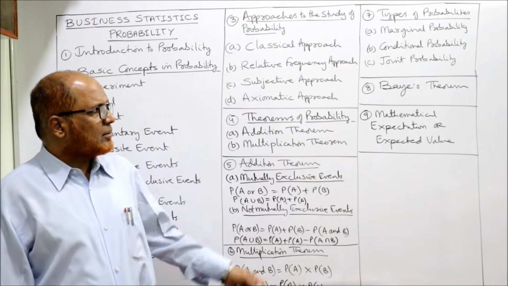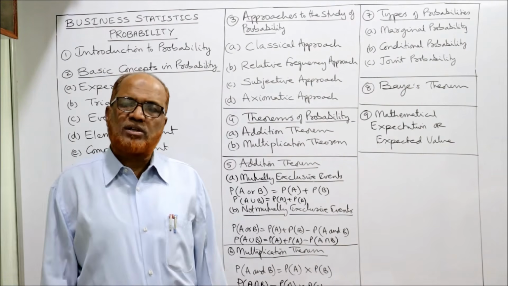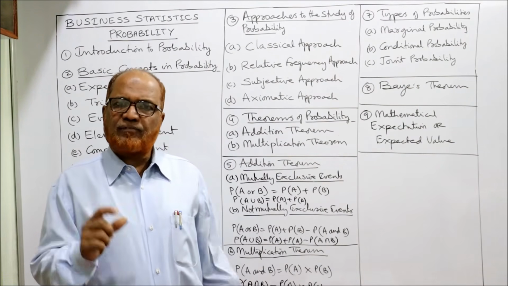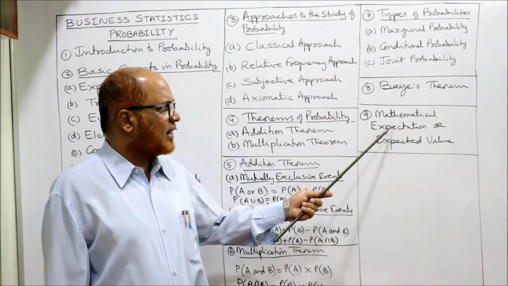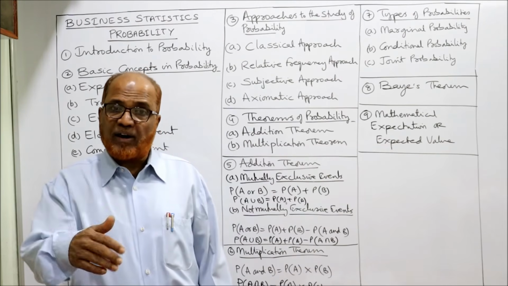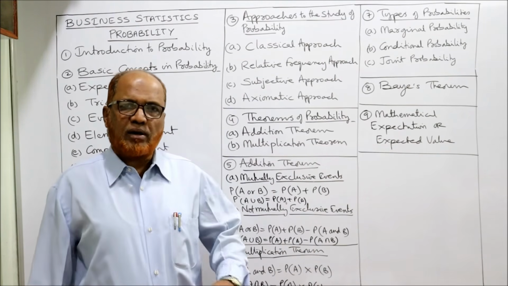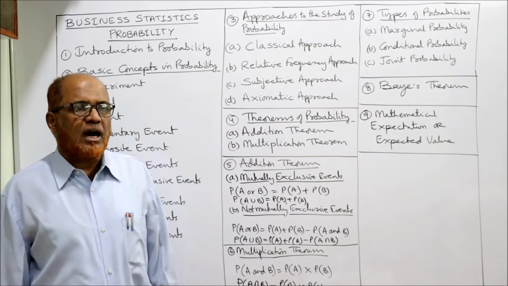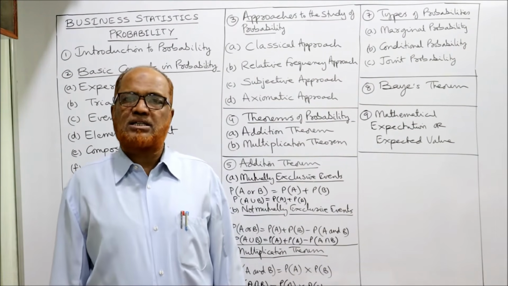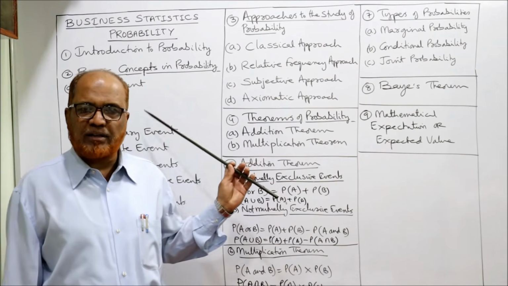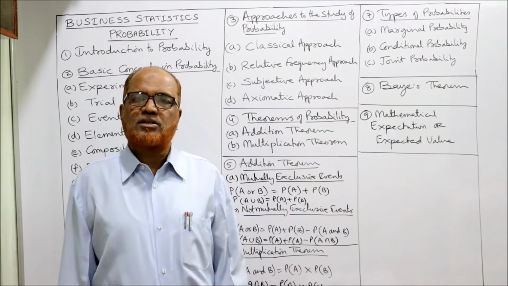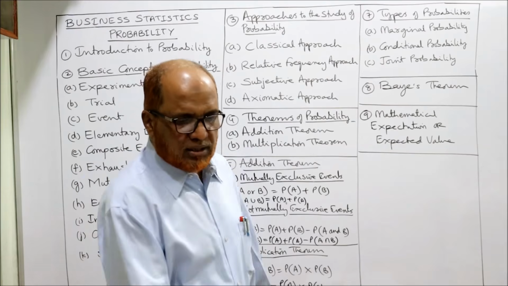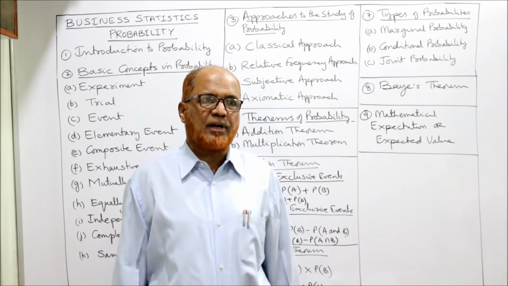So last one, mathematical expectation or expected value. It's a small concept. After completing Bayes' theorem, I am going to explain mathematical expectation while doing the problems. It does not require much explanation. So these two concepts I am going to explain in detail after completing the problems on probability, right? Hope you understood the theory of the term probability.